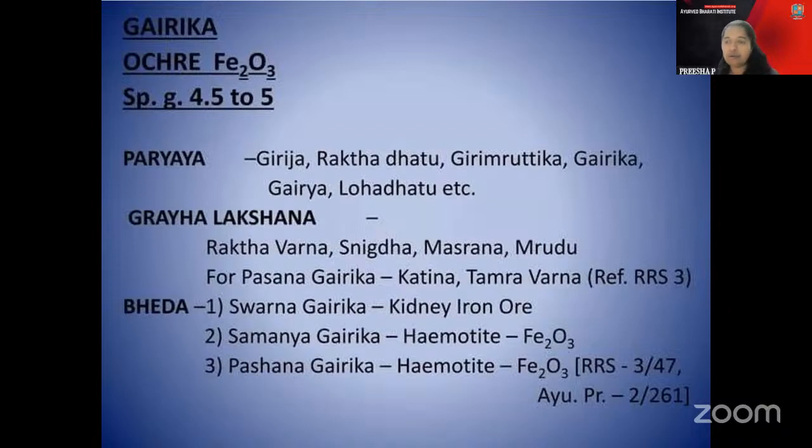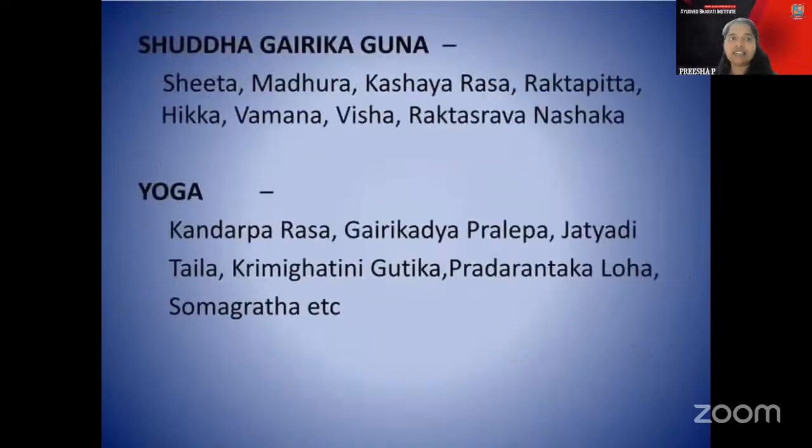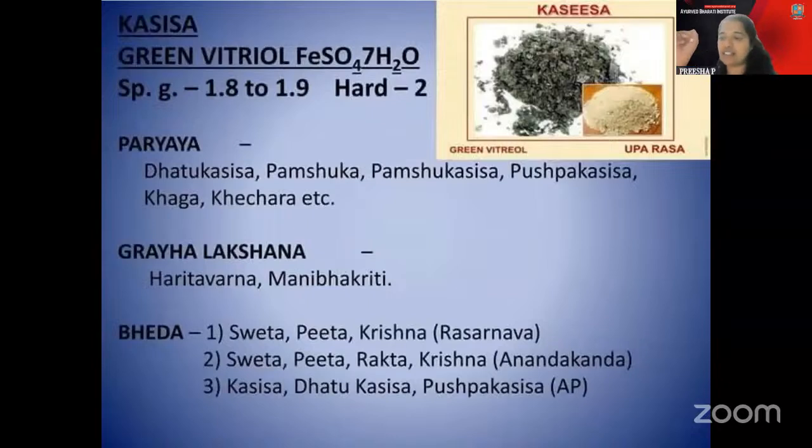Next, coming to the Kasisa part, okay. Kasisa is the green vitriol, which is FeSO4.7H2O. And here it is Valuka Kasisa and Pushpa Kasisa which is told there. And it is Shukla, Pita, Krishna, Harida, which is mentioned there.